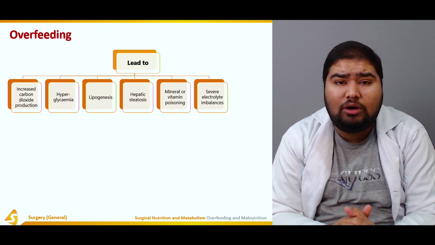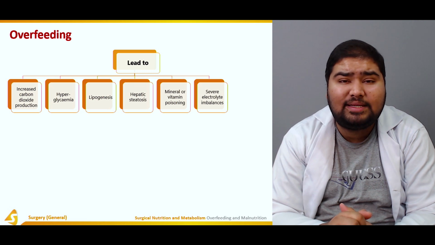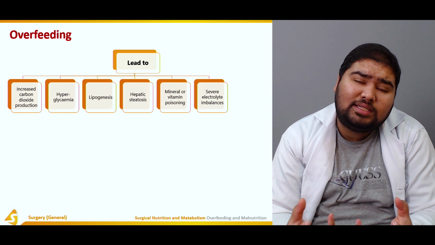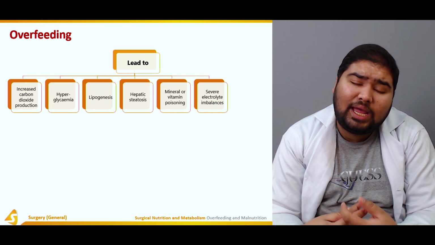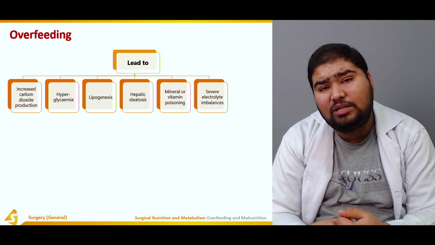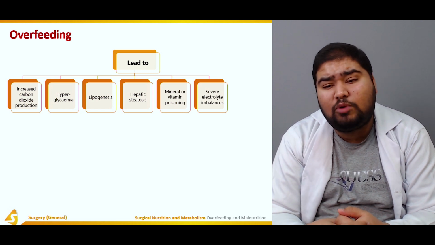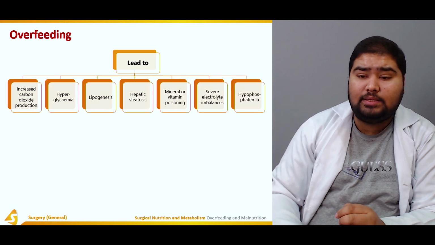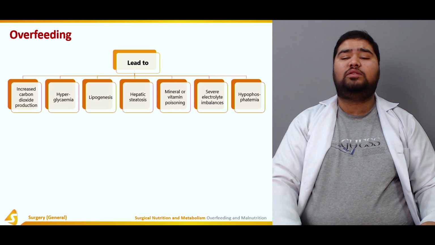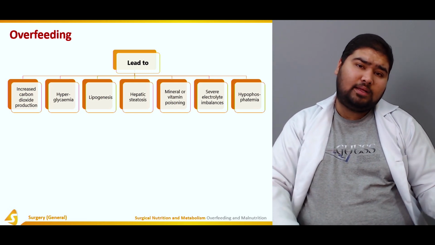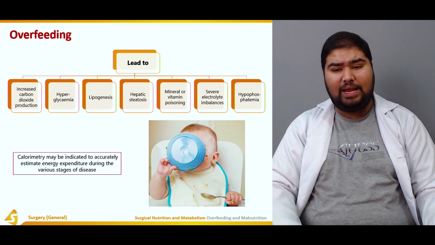They do not allow the water to leave the body, as a result of which the electrolytes get diluted, and the water that has to be excreted from the body is not excreted properly, and there is edema and electrolyte imbalance. Then we can have hypophosphatemia as well. Hypophosphatemia is part of the electrolyte imbalance.